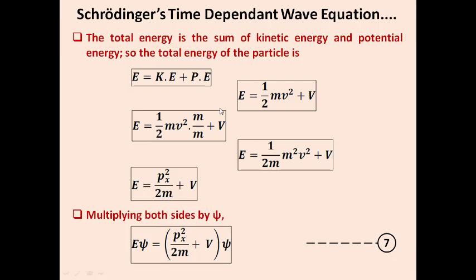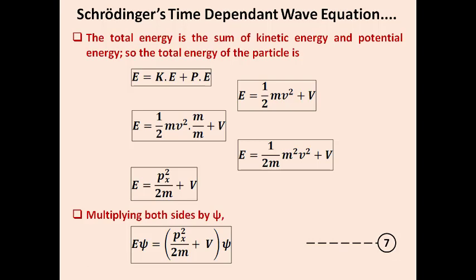Now we are going to derive Schrodinger's time dependent wave equation. You already know the total energy is the sum of the kinetic energy and potential energy of the system. So E will be equal to KE plus PE. KE represents kinetic energy and PE represents potential energy. Kinetic energy is represented as half mv squared and potential energy as capital V. We multiply and divide by the term m for simplicity of the calculations.